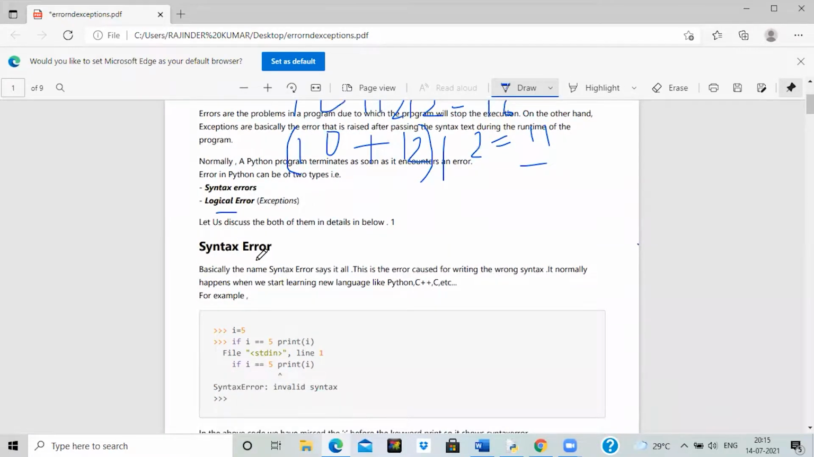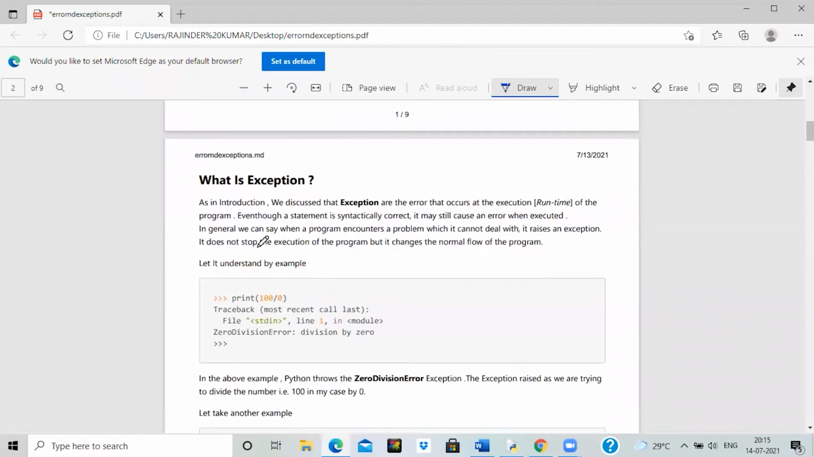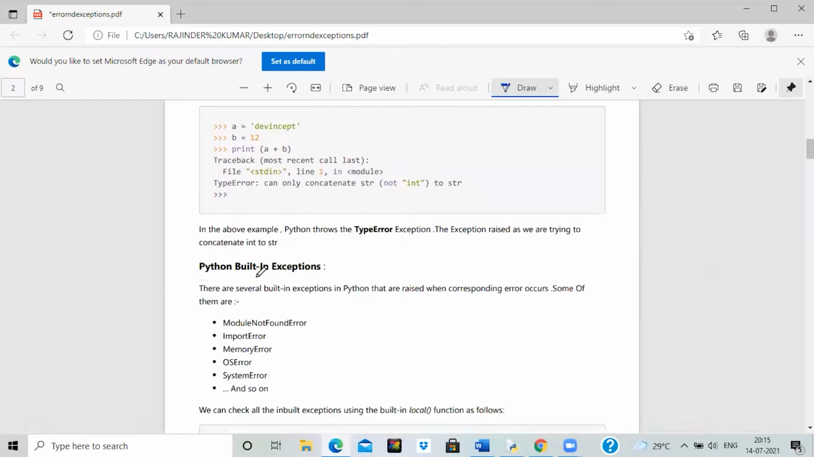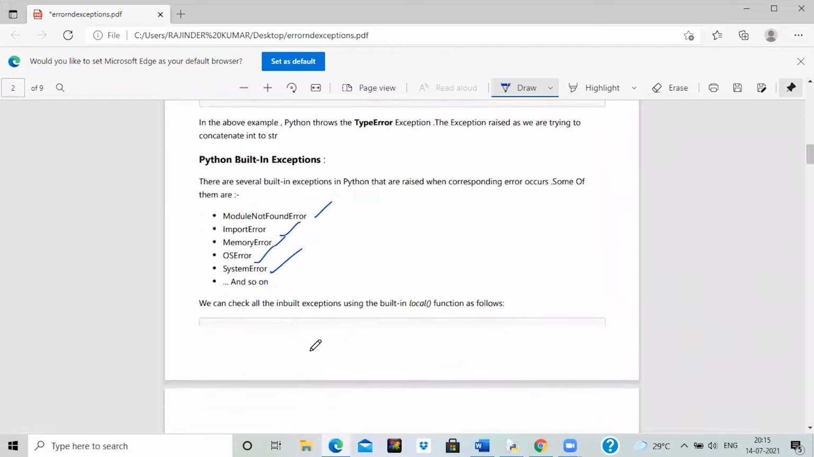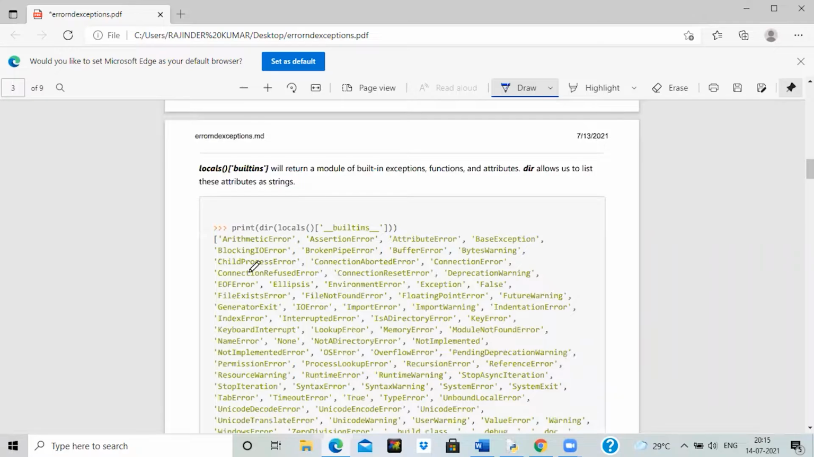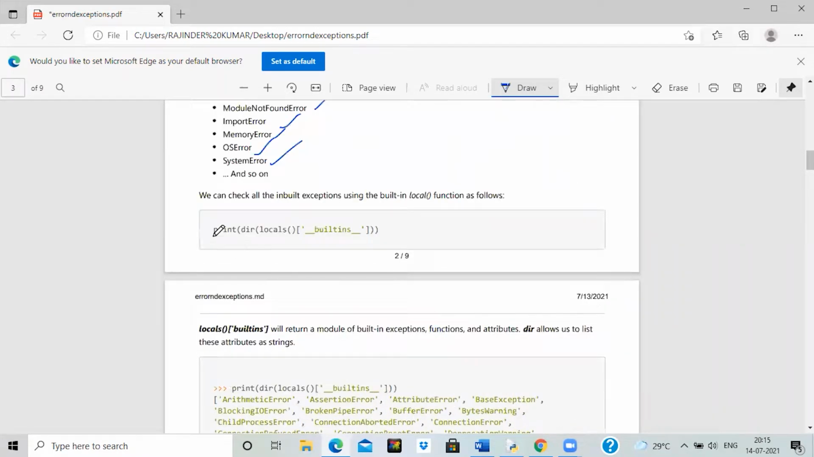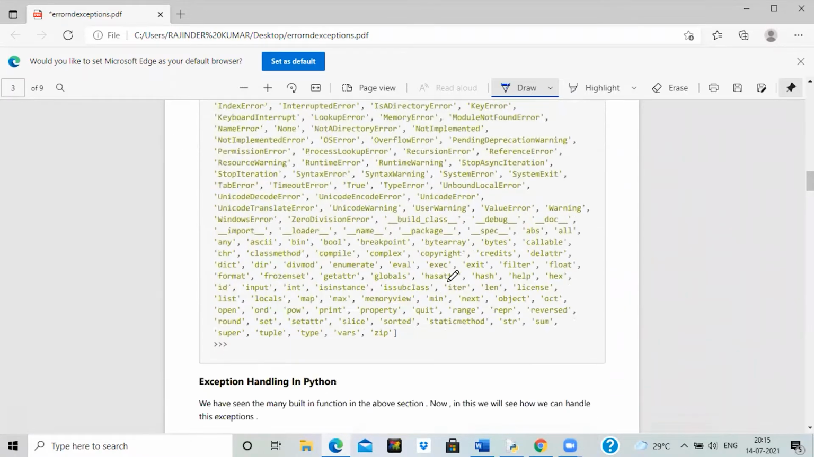Then the third one is runtime errors. Exceptions are also called runtime errors. Python supports many built-in exceptions such as ModuleNotFoundError, ImportError, MemoryError, OSError, SystemError. If you want to know more about these kinds of built-in exceptions, you can simply run this statement.